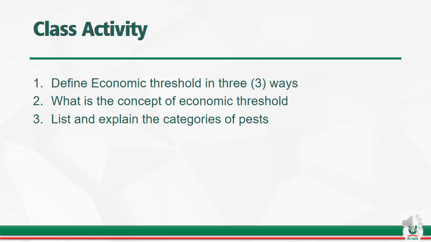So this is another class activity for you. The first question is: define economic threshold in three ways. Second question: what is the concept of economic threshold? And third question: list and explain the categories of pests. I'll give you just 10 seconds to answer it on your own.